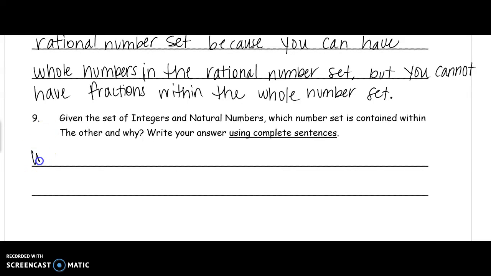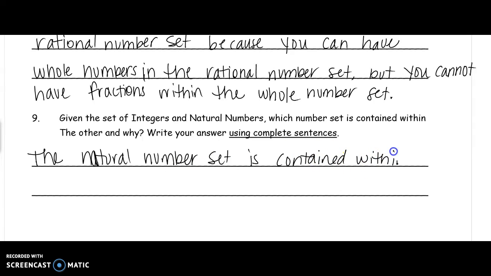So we will just say, oops, the natural number set is contained within the integer number set.